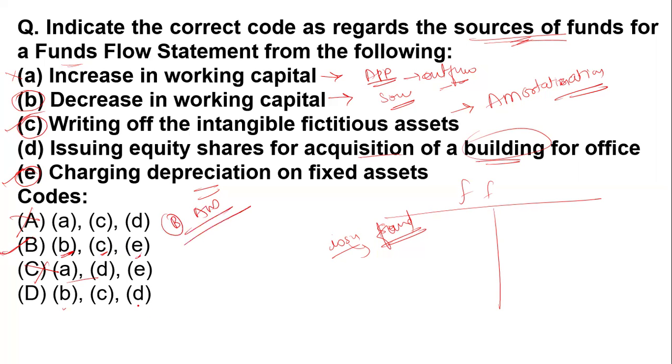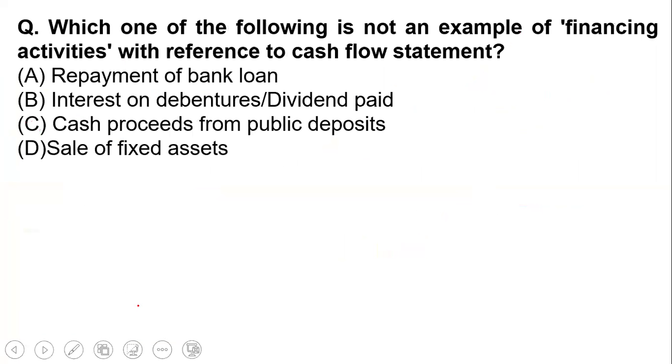Now moving ahead to the next question, which is on your screen. Which one of the following is not an example of the financing activity? With reference to the cash flow, which is not a financing activity? Option number A, repayment of the loan.